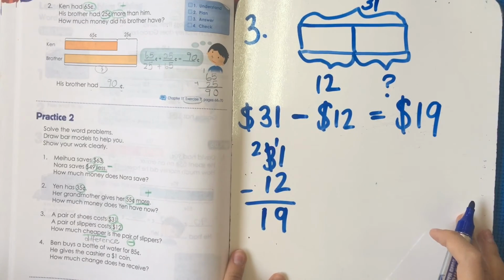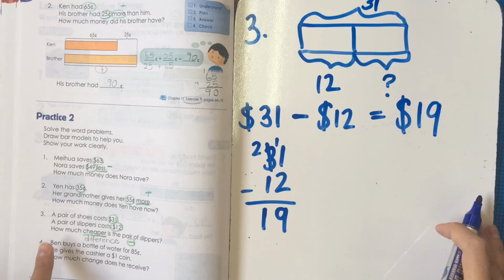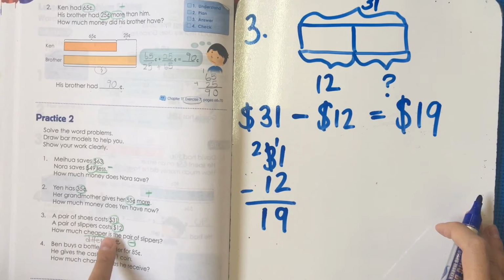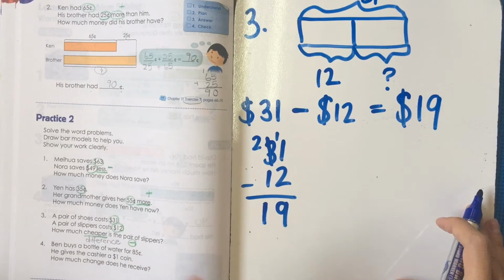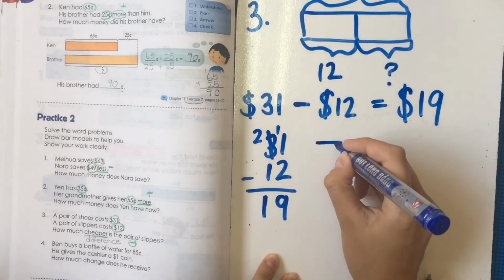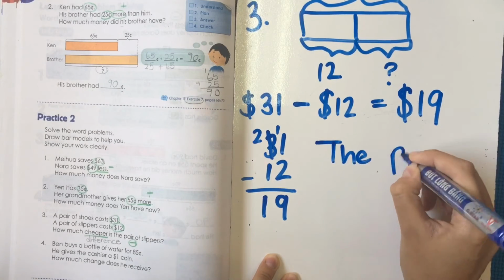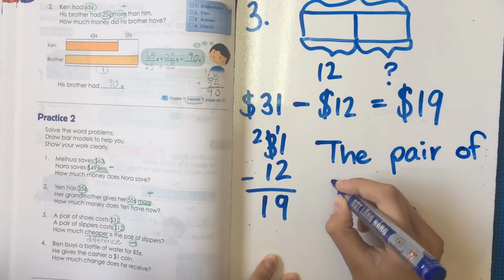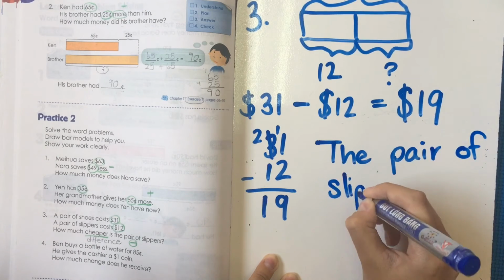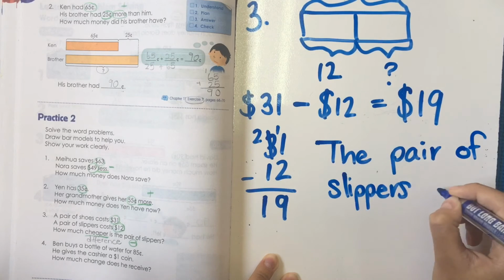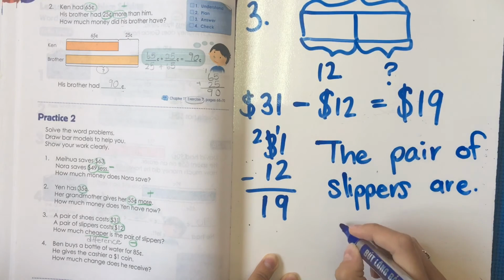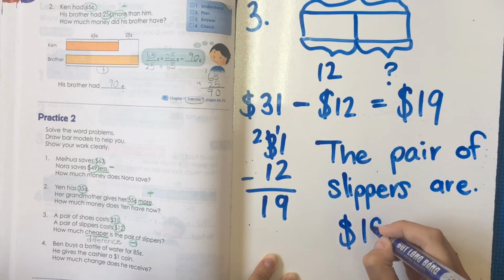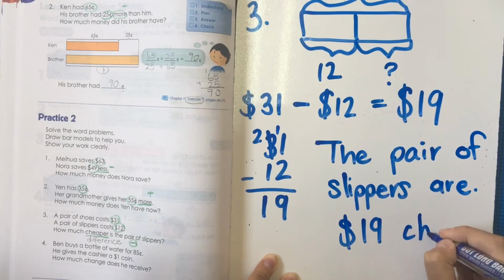But now I still have to write my full sentence. So how much cheaper is the pair of slippers? So I will write the pair of slippers are $19 cheaper.